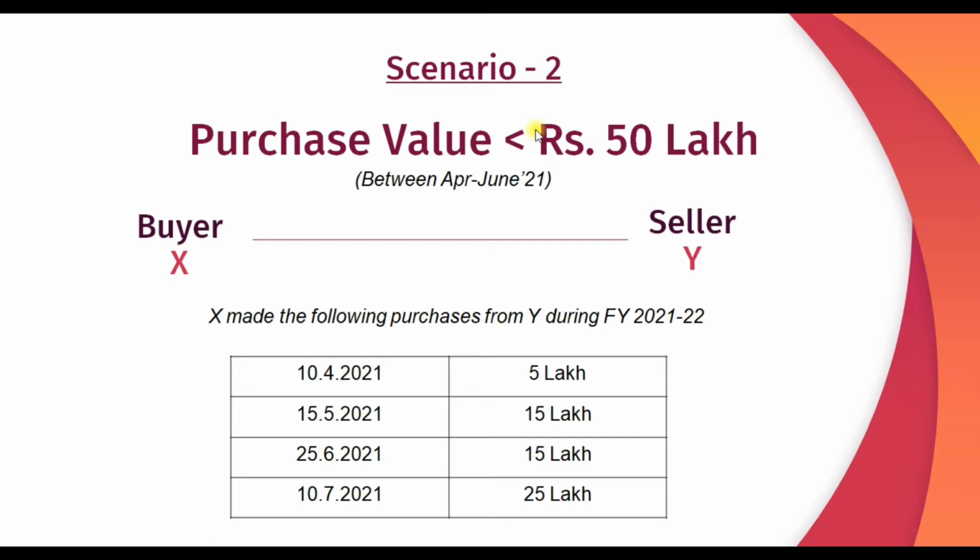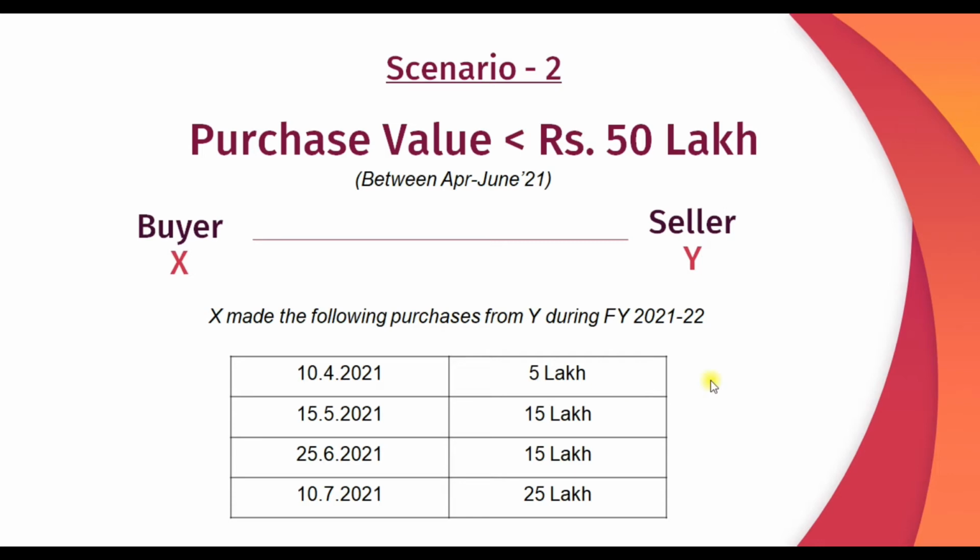Now if we move on to scenario number 2, where the value of purchases done by the buyer during April to June 2021 is below 50 lakhs. Here also X is a buyer, Y is a seller. Then the values of all purchase transactions done during financial year 21-22 are the same except for the first transaction, where I have taken the value of the first transaction as 5 lakh rupees.